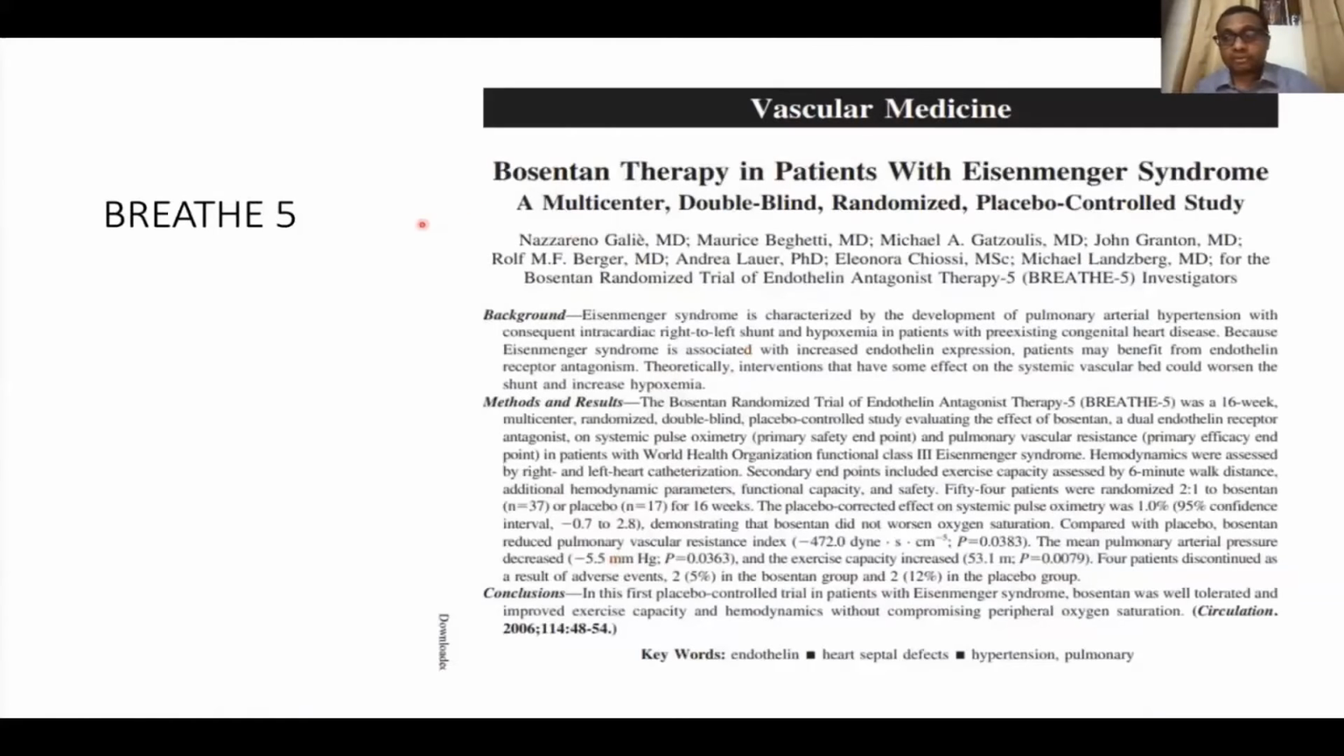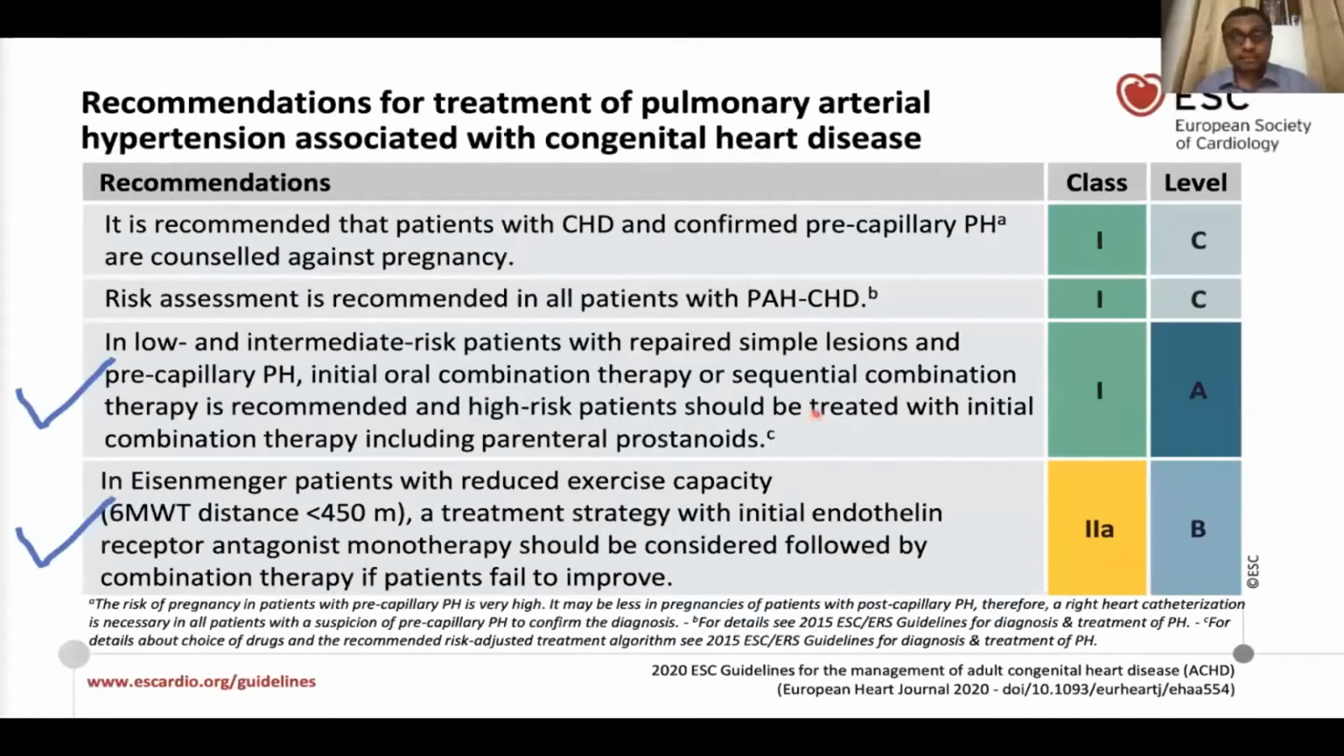So BREATHE-5 is a landmark trial in this regard. Bosentan is a prototype drug. In Eisenmenger syndrome, it improved hemodynamics, quality of life, exercise tolerance. So this has helped us in putting it in the guideline. This is ESC 2020, which helps us in precapillary PH. Initial combination therapy or sequential combination therapy is recommended, and high-risk patients should be treated with combination therapy, class 1A. And in Eisenmenger syndrome with reduced exercise capacity, monotherapy should be considered, followed by combination, class 2A.